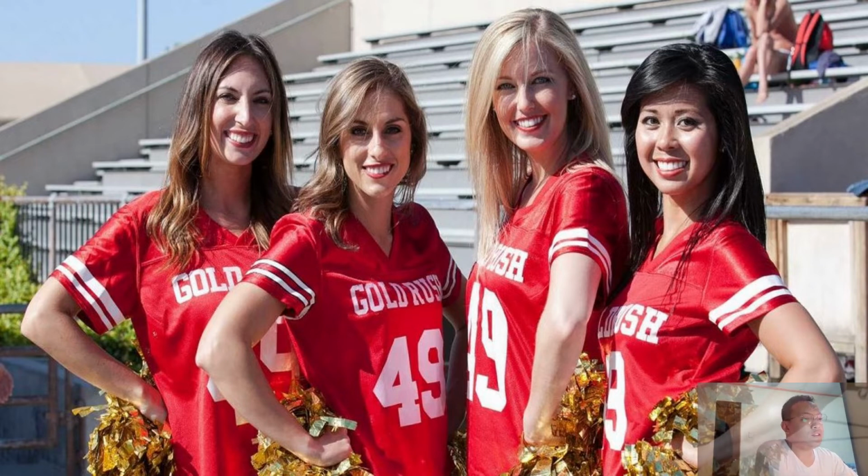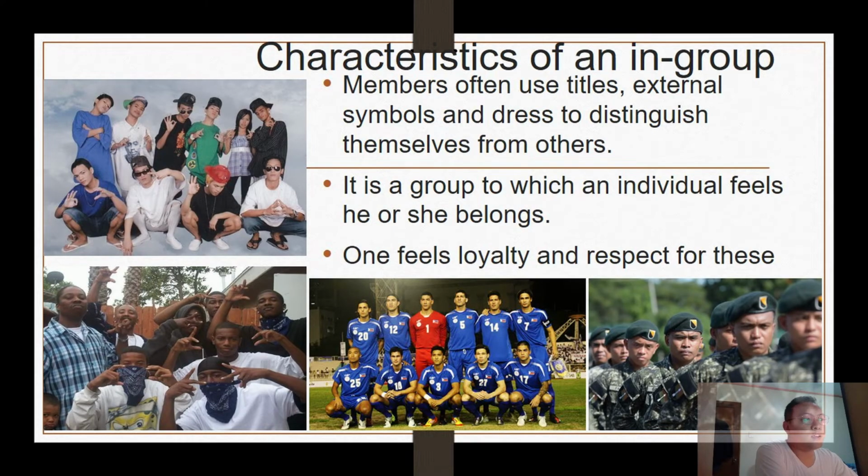So let's have first the characteristics of in groups. Members often use titles, external symbols, and dress to distinguish themselves from others.